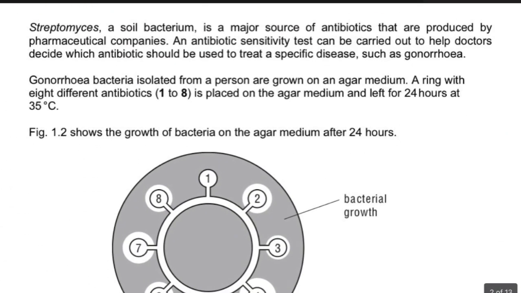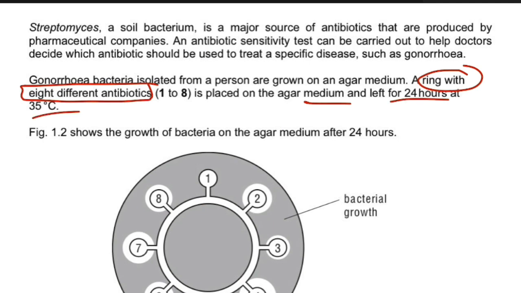Moving to the next one. Streptomyces, a soil bacterium, is a major source of antibiotics that are produced by pharmaceutical companies. An antibiotic sensitivity test can be carried out to help doctors decide which antibiotic should be used to treat a specific disease like gonorrhea. Gonorrhea bacteria isolated from a person are grown on an agar medium. A ring with 8 different antibiotics is placed on the agar medium and left for 24 hours at 35 degrees Celsius. This is very important. This is a key statement here.